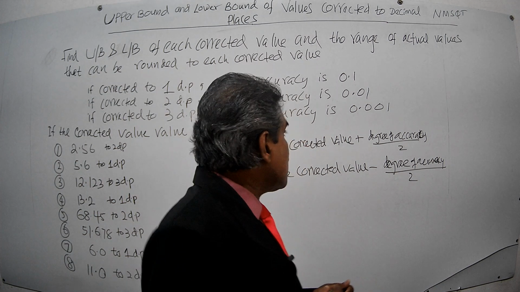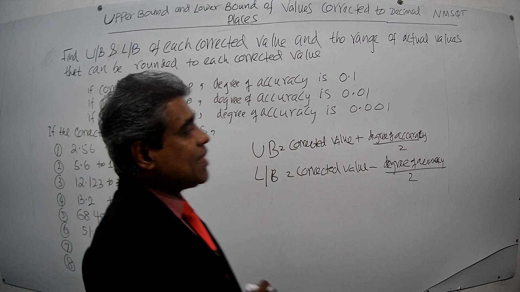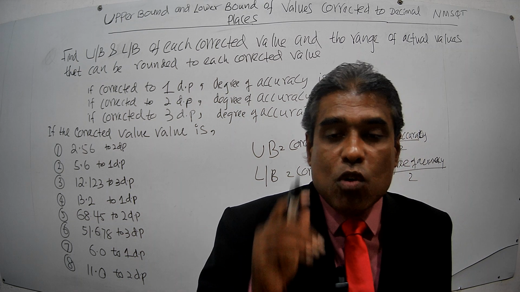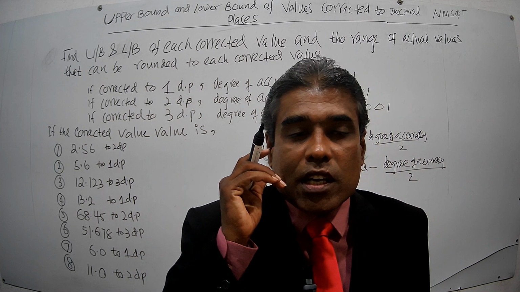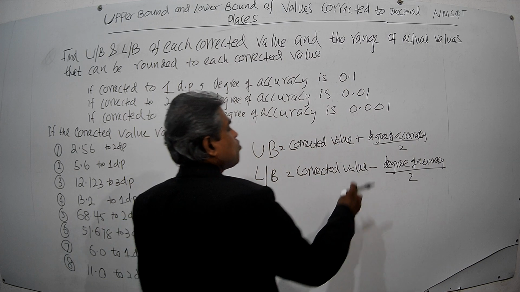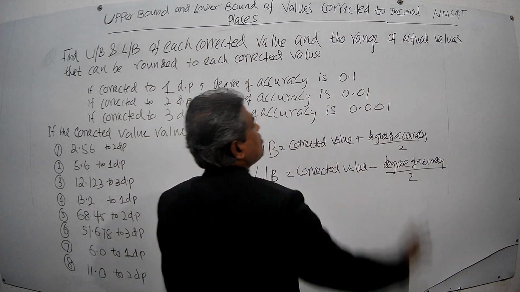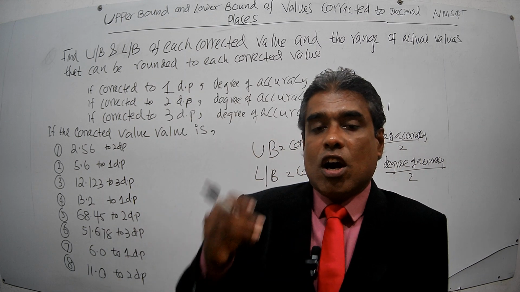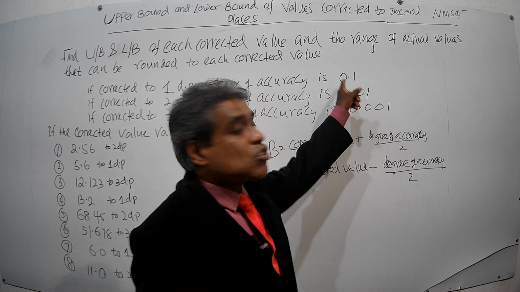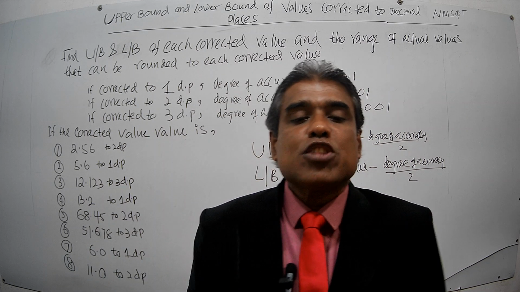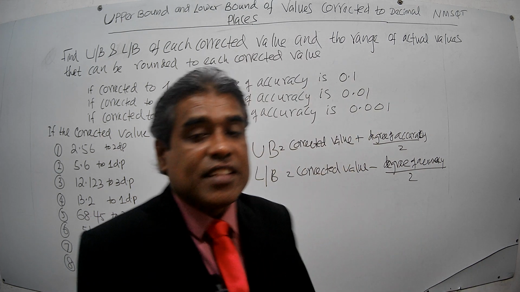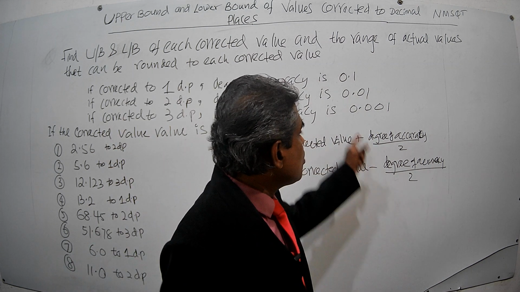Now, if the particular number has been rounded to one decimal place, then the degree of accuracy that should be put in the formula is 0.1. If the number has been corrected to two decimal places, then the degree of accuracy is 0.01.